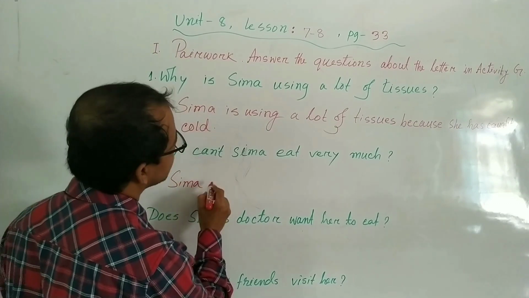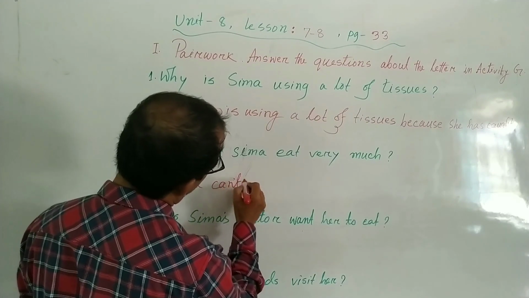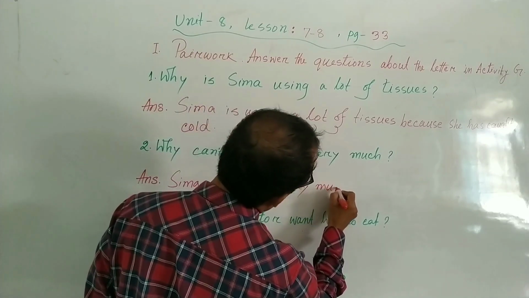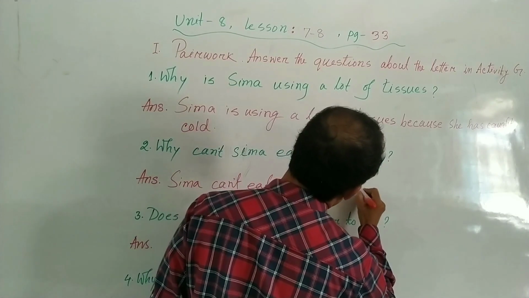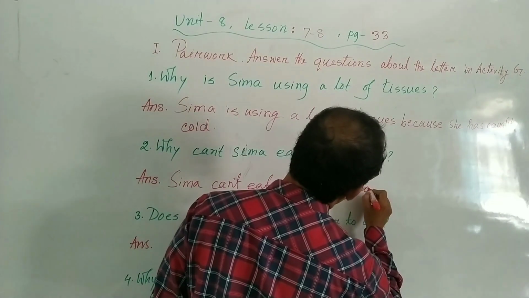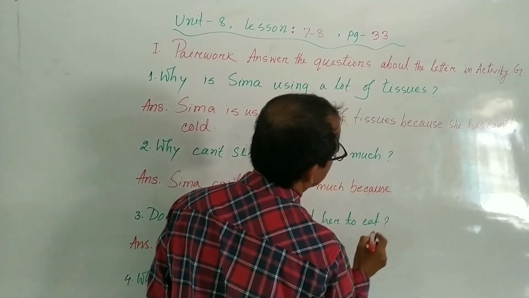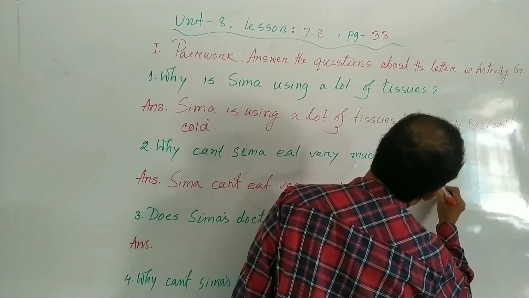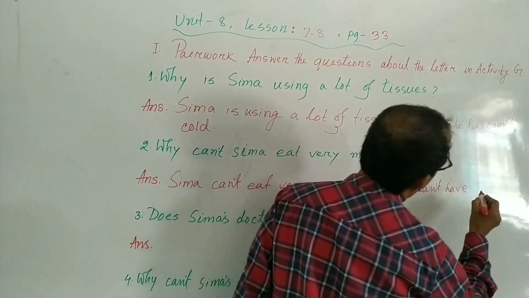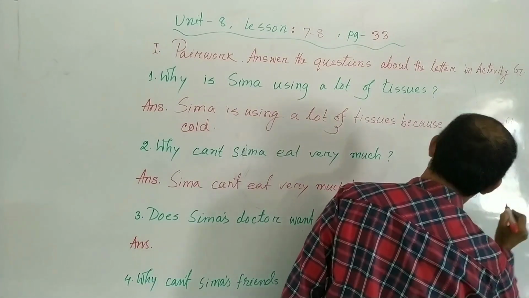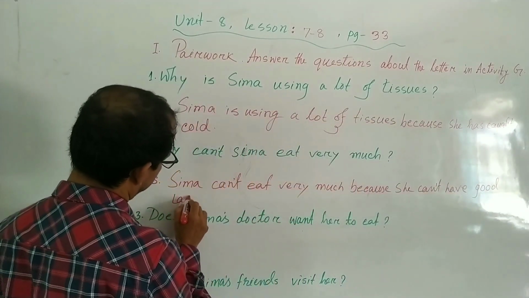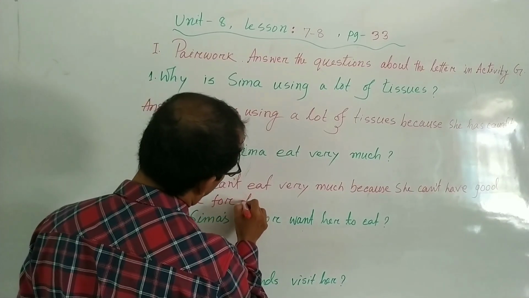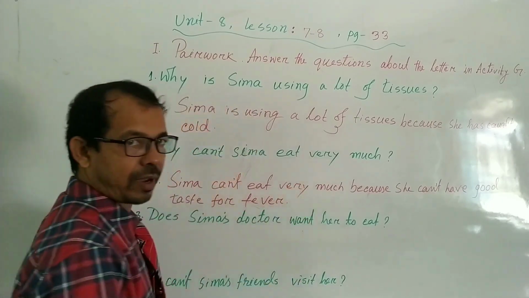Shima can't eat very much because she can't have good taste for fever.